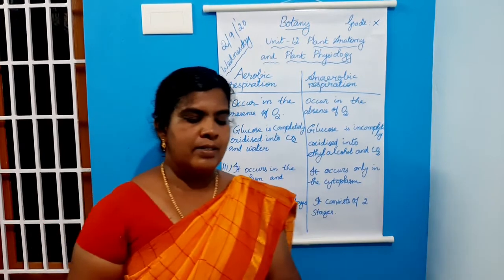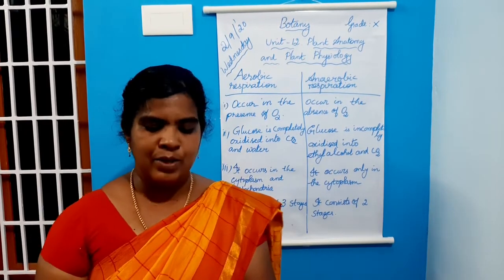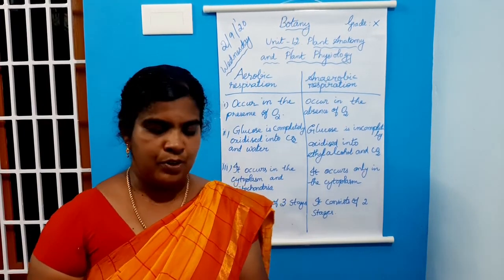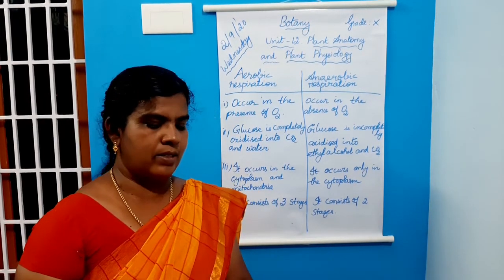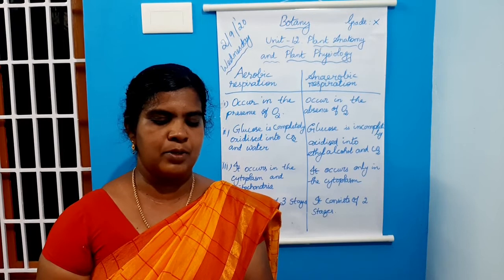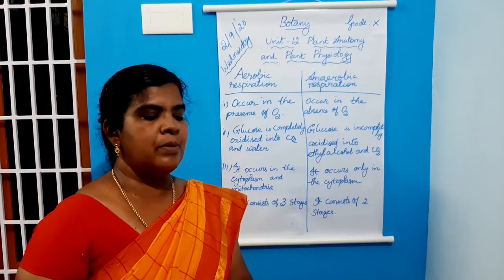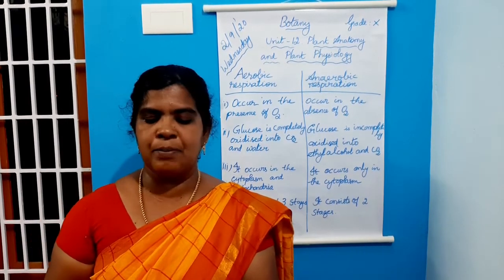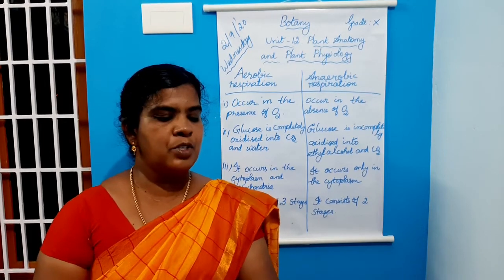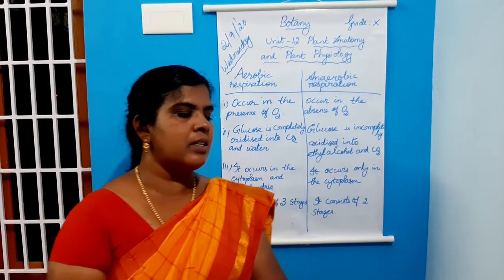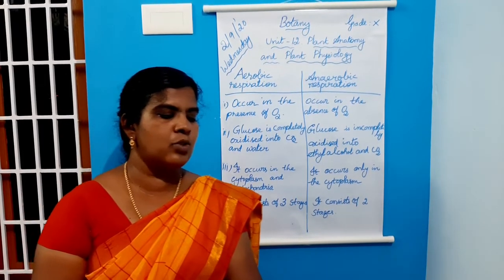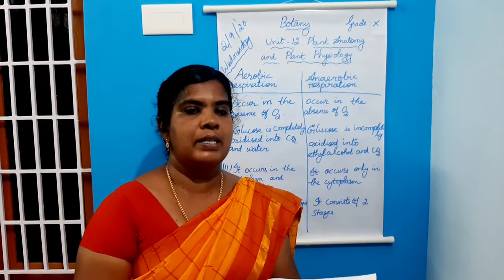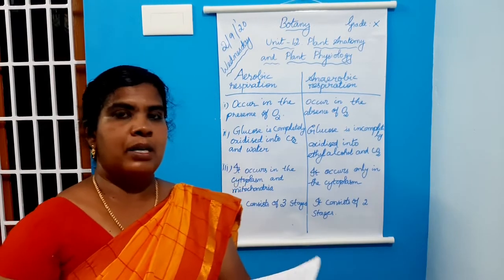It's a long answer, so you have to mark what is aerobic respiration, equation of aerobic respiration, and describe all the stages: glycolysis, Krebs cycle, electron transport chain. So you have to mark from 'aerobic respiration is a type of cellular respiration' up to the next page, 'oxygen, the acceptor or ultimate acceptor of electrons, gets reduced to water.' Up to that you have to mark it.